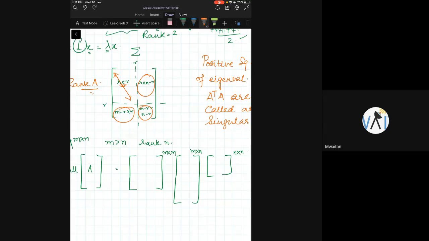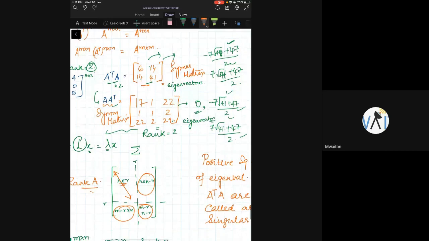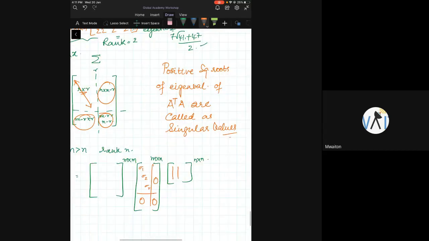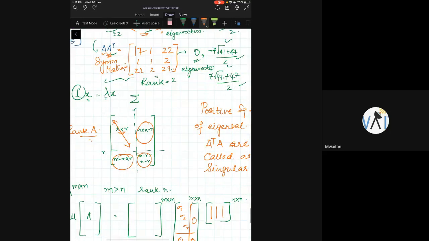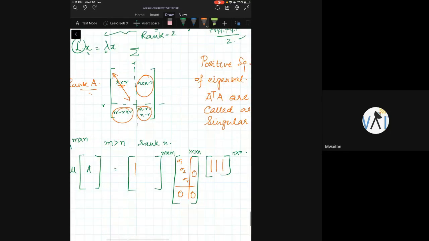Now, you fill in all your singular values here. Sigma 1, sigma 2, sigma r. All these fellows 0. Now what you do? Corresponding to this 2 cross 2 matrix where you had A transpose A, put the eigenvectors here. Corresponding to A A transpose, whatever eigenvectors that you had, you put them here.